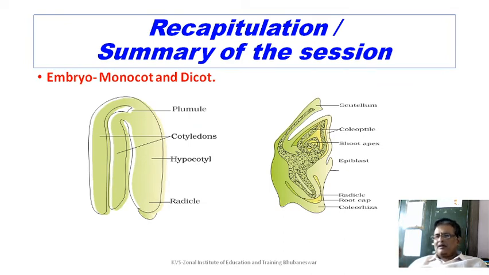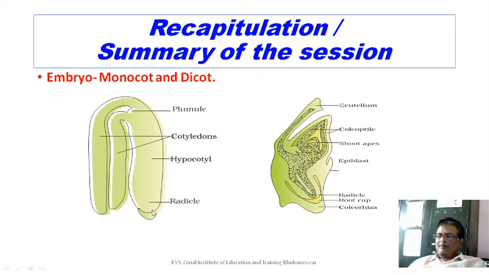Now you can see the diagram of a typical dicot and monocot embryo. Just to refresh your memory, in dicot there are two cotyledons, whereas in monocot only one cotyledon, which is called scutellum, is present. You can see the epicotyl part, the portion above the embryonal axis, and the hypocotyl part, the portion below the embryonal axis, both in monocot as well as dicot.